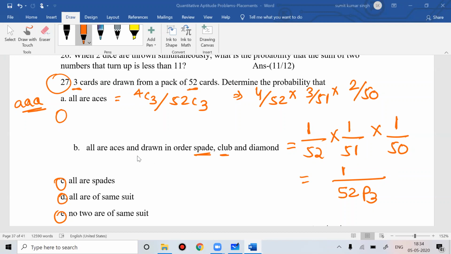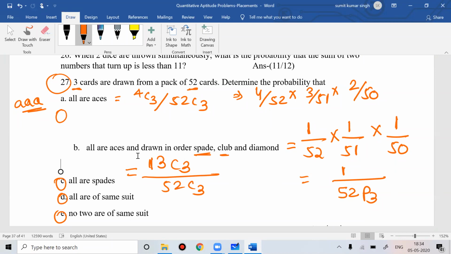All are spades. All are spades means what? 13 cards are there, and you want all three cards to be spades. 13C3 by 52C3. No need to convert that answer into a fraction. I want the answer in nCr only.